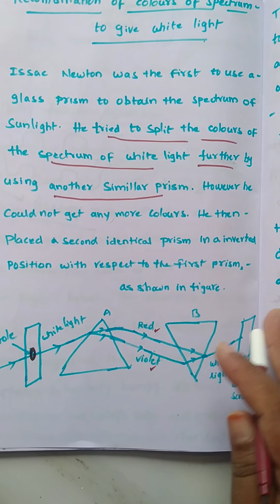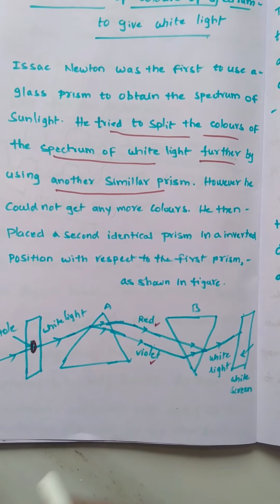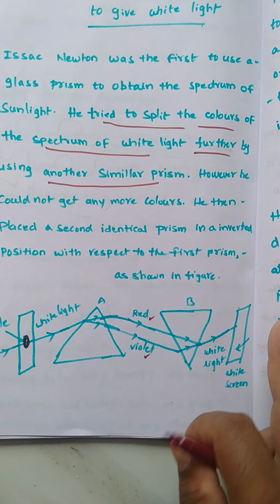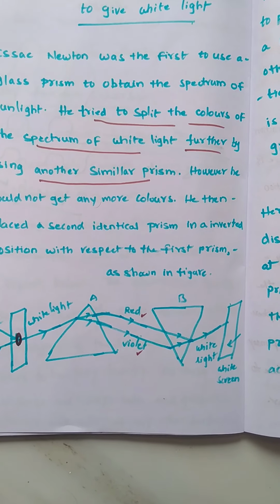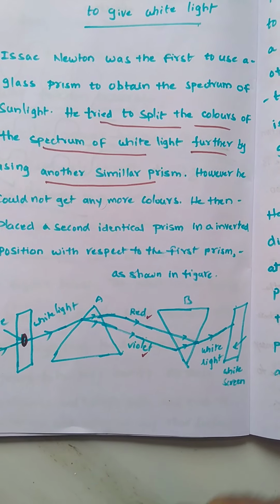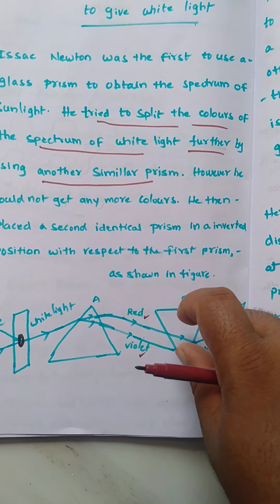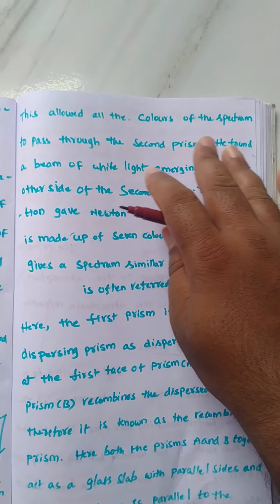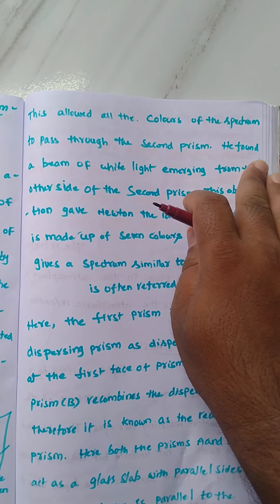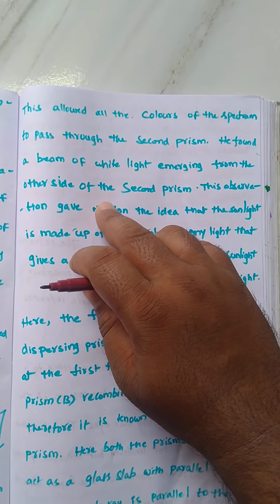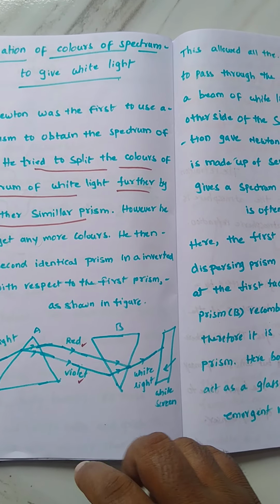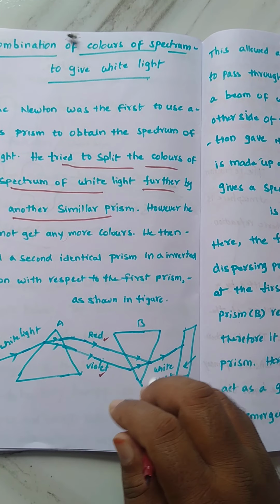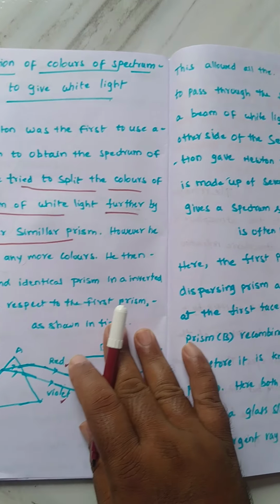So the inverted prism behaves like a recombination of white light, right? If we place a normal prism again, refraction will occur again and we are not getting white light. For that reason he fixed the second prism in an inverted position. This allowed all the colors of the spectrum to pass to the second prism, and he found a beam of white light emerging on the other side of the second prism. So whenever the red and violet after dispersing pass through the inverted prism, he gets emerging white light, right? The emerging light is white light.